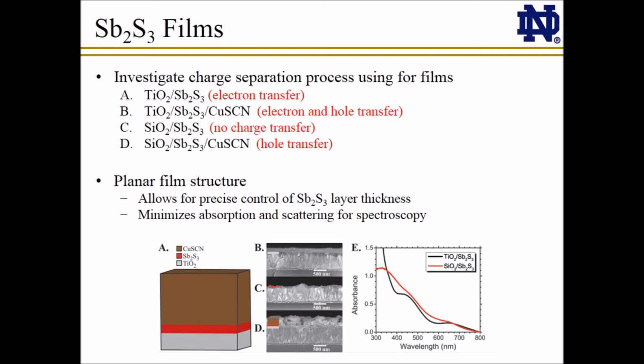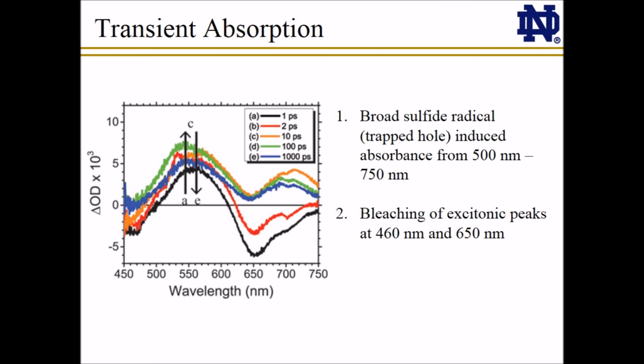The steady-state absorption spectra of the TiO2 antimony sulfide and SiO2 antimony sulfide films are shown in Figure E and reveal 2 distinct excitonic peaks at 650 and 450 nanometers, indicative of crystalline antimony sulfide. Time-resolved difference absorption spectra were recorded on all 4 films studied over a time window from 0 to 1500 picoseconds following a 387 nanometer laser pulse excitation.